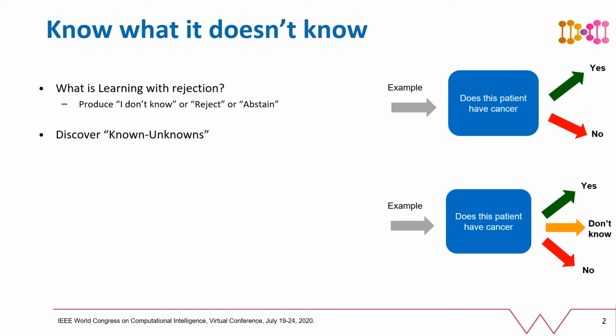This discovery of known unknowns, or understanding what we don't know, is a central feature of human rationality in decision making. We would like to reflect the same property in artificial intelligence in general and machine learning models in particular. That is, develop machine learning models that can generate a decision but also reject or abstain from generating a decision when they are not sure that their decision is going to be correct.